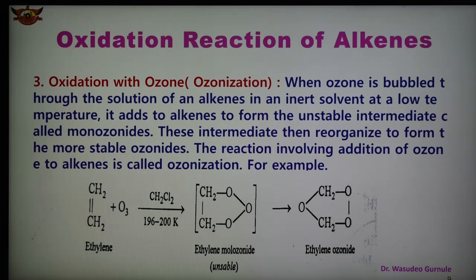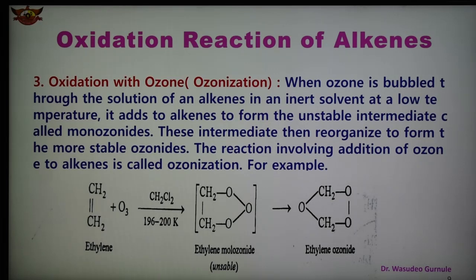When ozone is passed through the solution of alkene in an inert solvent like chloroform or carbon tetrachloride at low temperature, up to 200 Kelvin, it gets added to the alkene and forms an unstable intermediate known as monozonide, also known as 1,2,3-trioxolane.